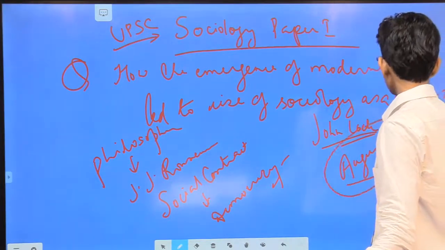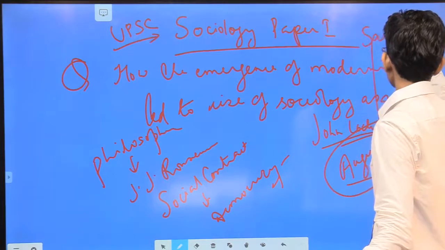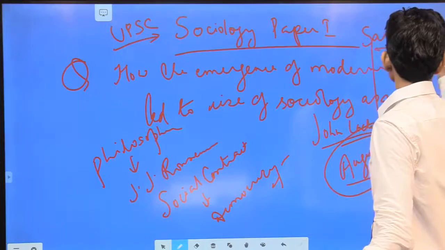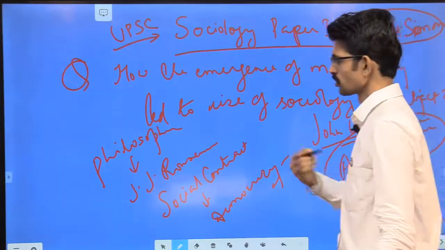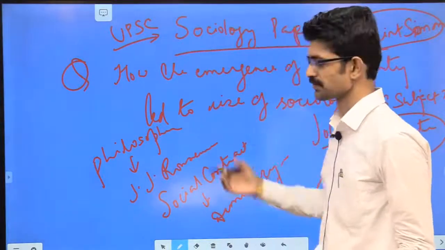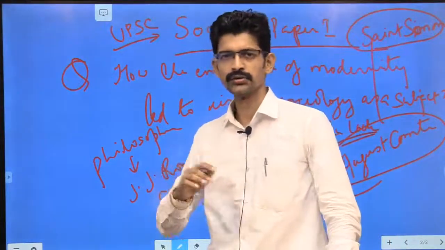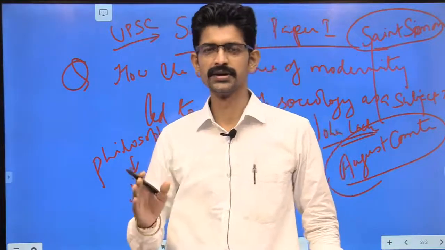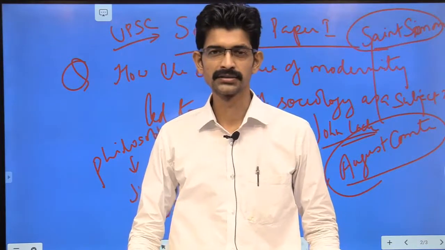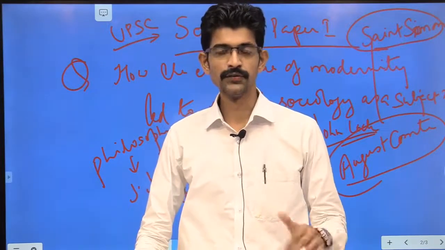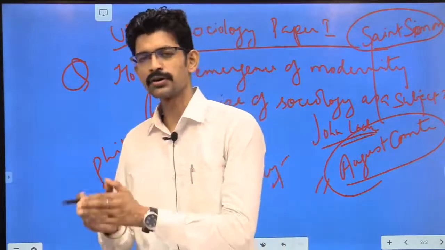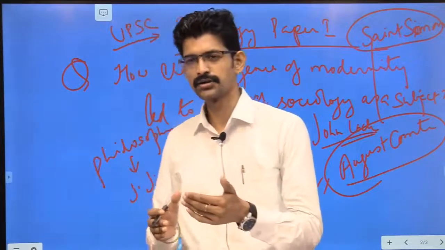Before Auguste Comte, there was Saint Simon, who raised the question for the rise of sociology as a discipline. This led to the development of sociology as a part of research and to understanding this discipline in a different manner, because there were too many social changes, there was a rise in the middle class, and there was the Industrial Revolution, which led to the creation of industrial society.